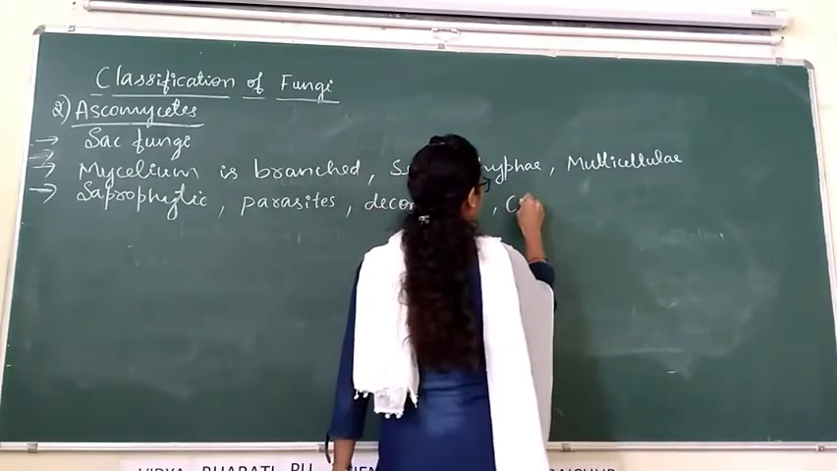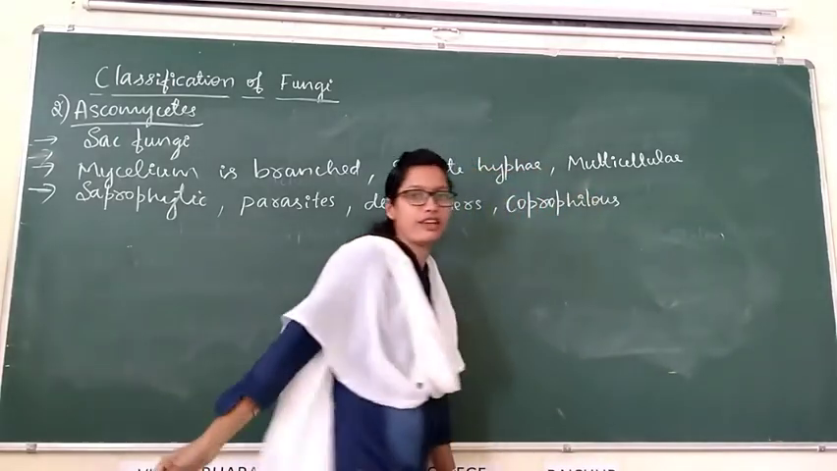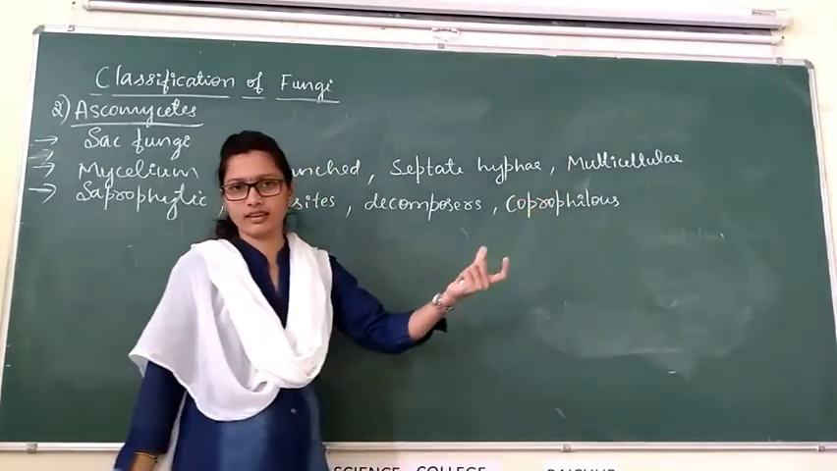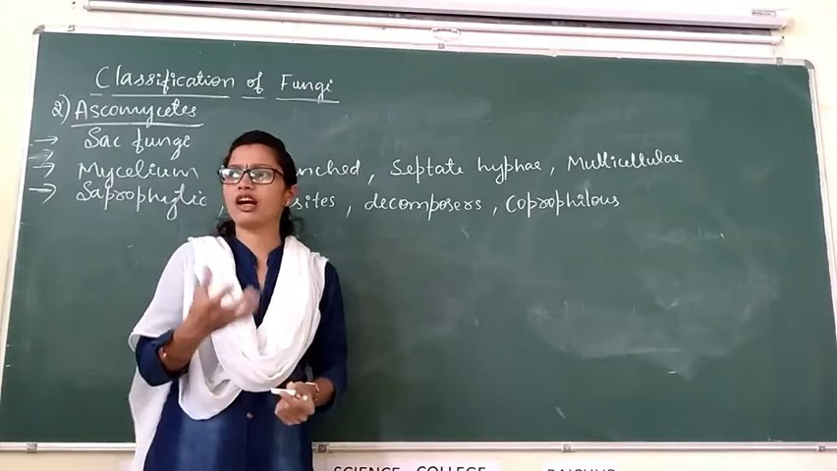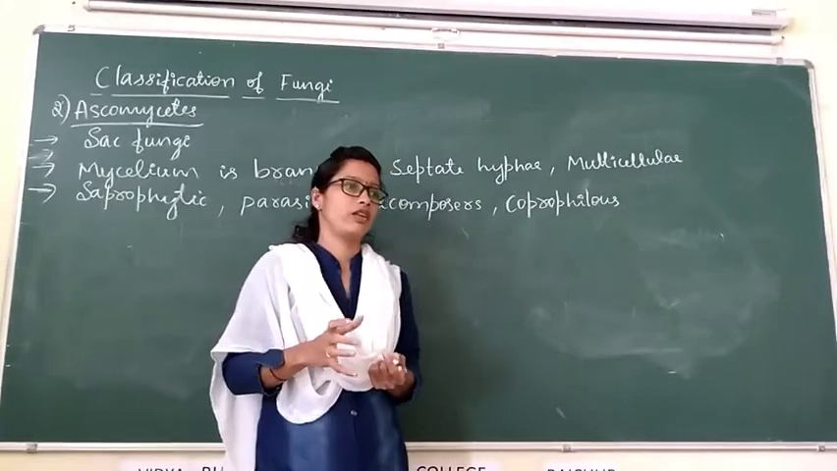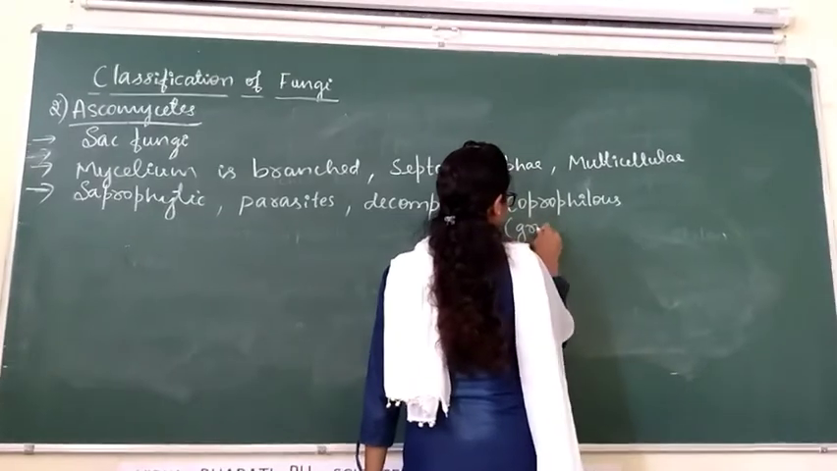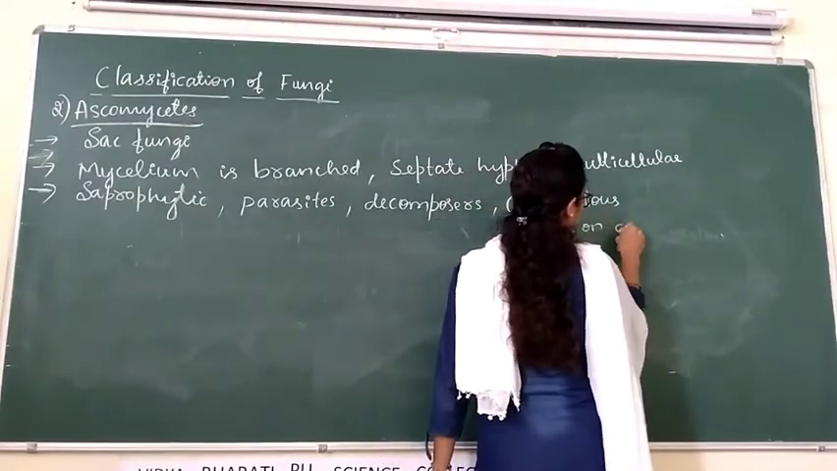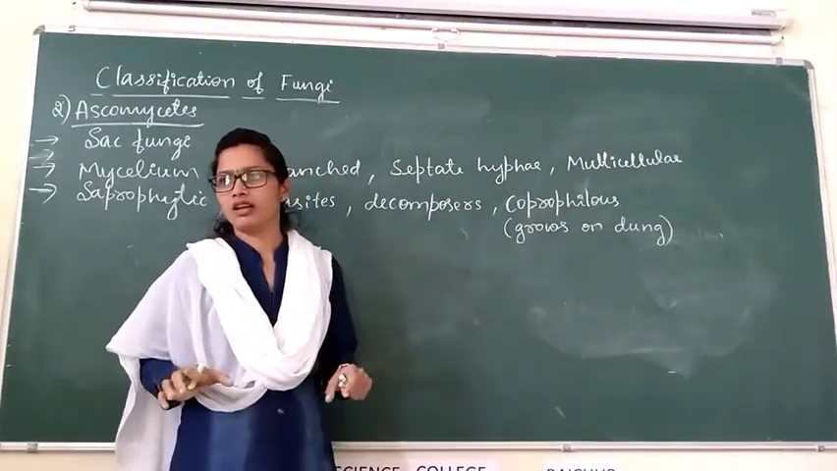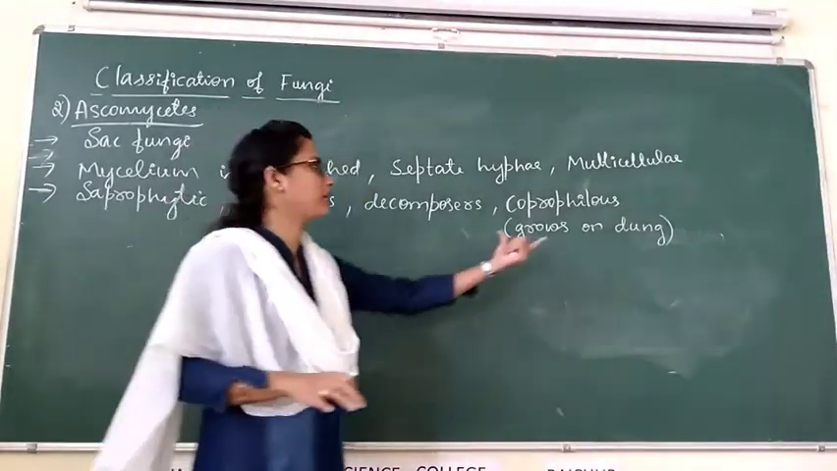And some are coprophilous. Coprophilous means fungi which grow on dung, like cow dung. You might have seen the development of fungi on cow dung. Such fungi are called coprophilous. Dung of any animal is nothing but fecal matter.